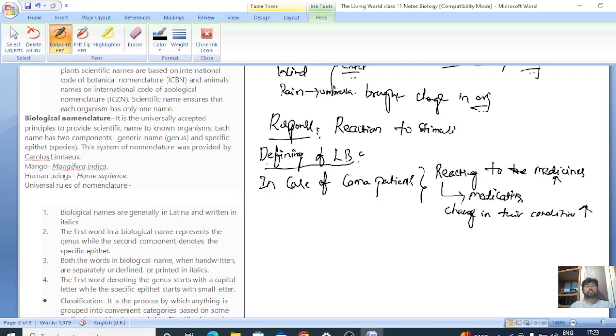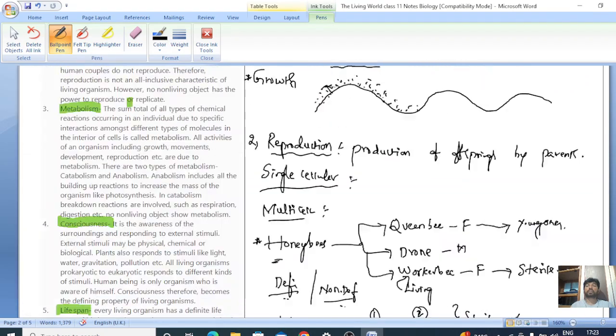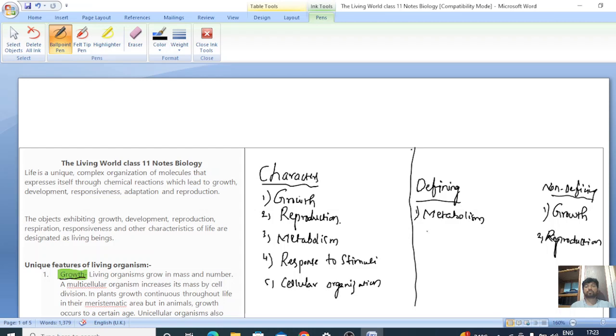Then we will say that response to stimuli is a defining character. Yes, obviously it is a defining character. Then the last character we are going to discuss